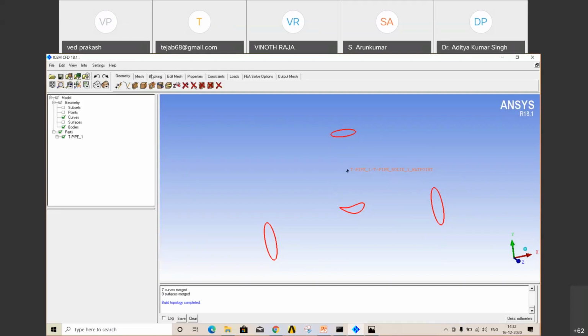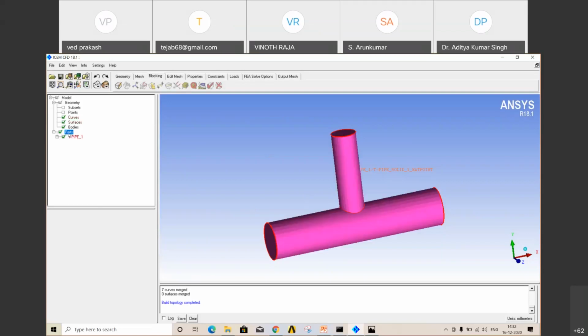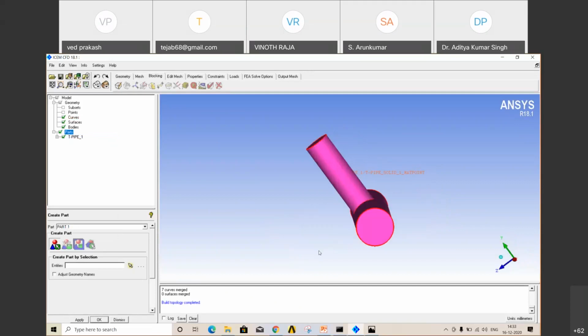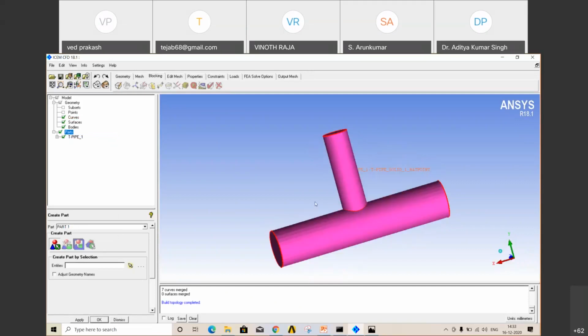Then go to blocking. The third option is blocking. Before blocking, we can create our parts also. We can name those parts, like which will be inlet or outlet. So go to parts, select surfaces, go to parts, right click, using the right side mouse button, then create parts. Put your name, and just remember what you are giving as inlet and outlet, because sometimes people get confused